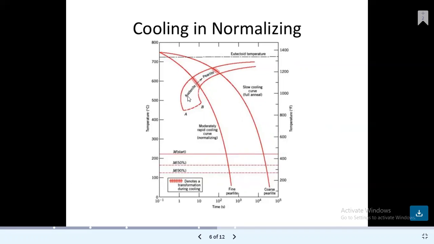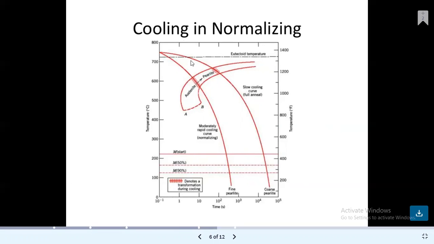This is the austenite and this is the pearlite phase. If we cool in the normalizing condition, we get fine pearlite. If the time required for cooling is less, we get the fine pearlite region, and if the time required is greater, we get the coarse pearlite condition.